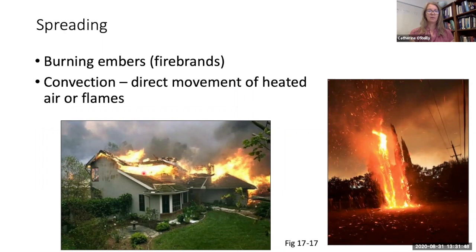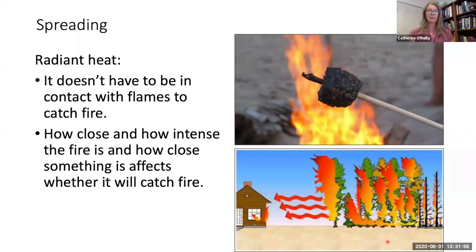Convection of hot air or flames is also a way that fires can spread. Convection is just the movement of the air or flames based on their density. Convection of hot air works to catch things on fire even when they're not directly in the flame. Whether or not something will catch on fire depends on the radiant heat. This is based on how close it is to the fire and also how intense the fire is.